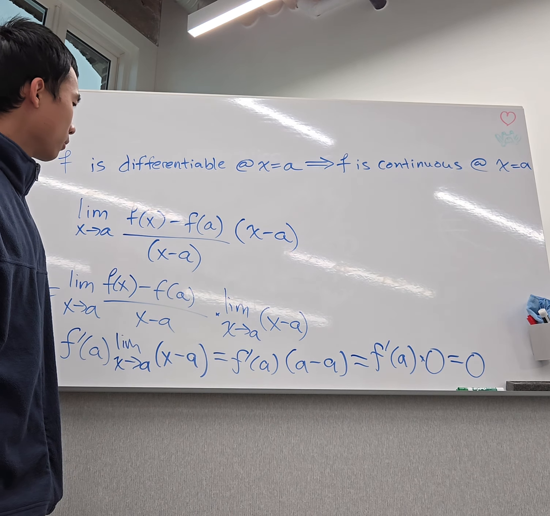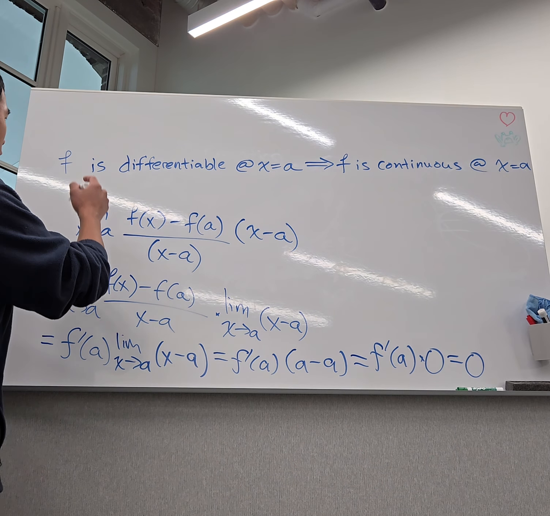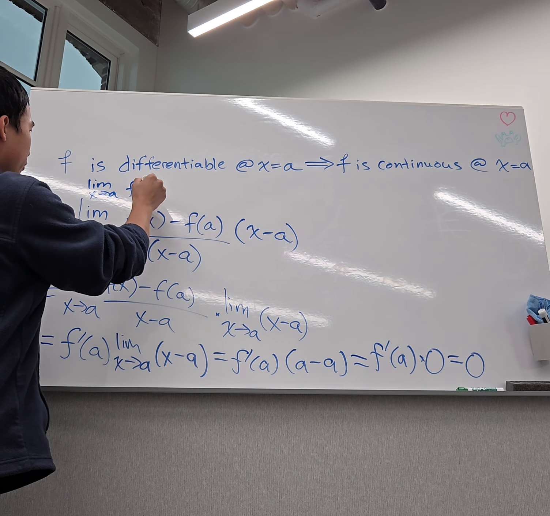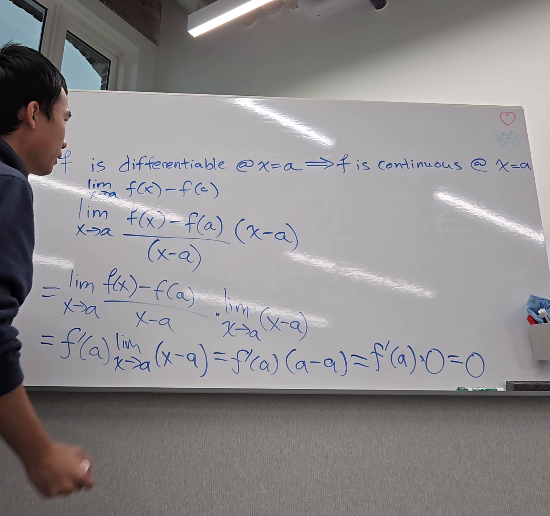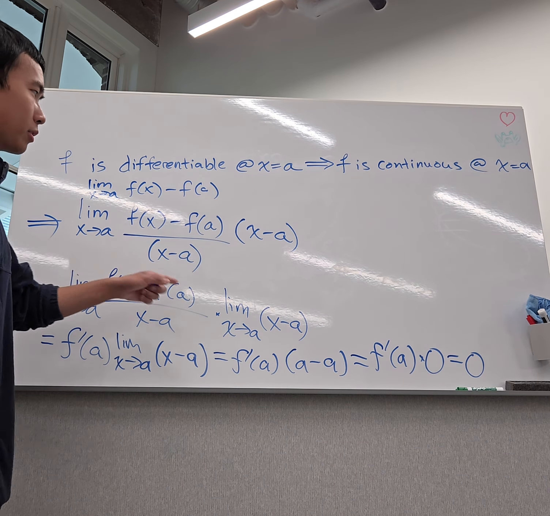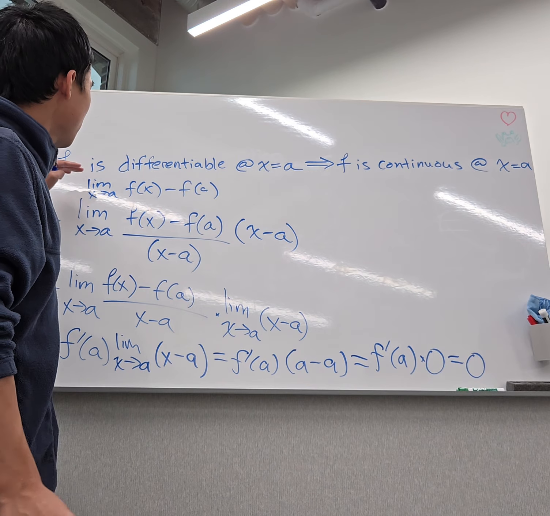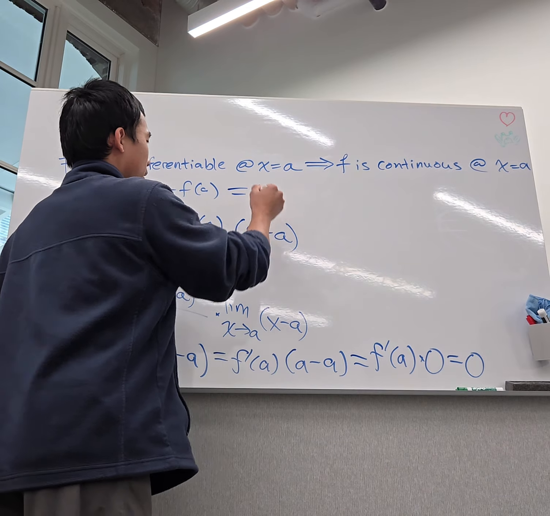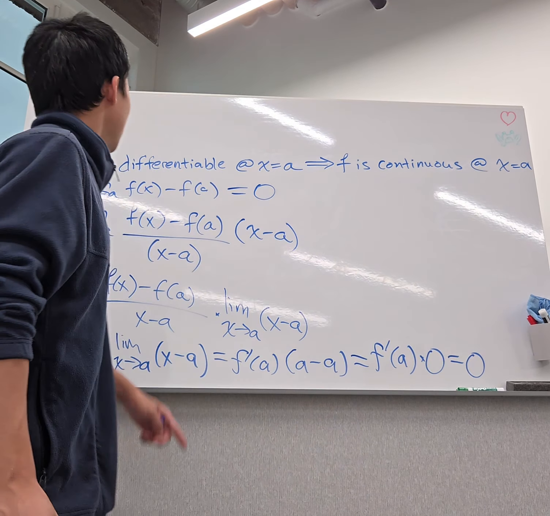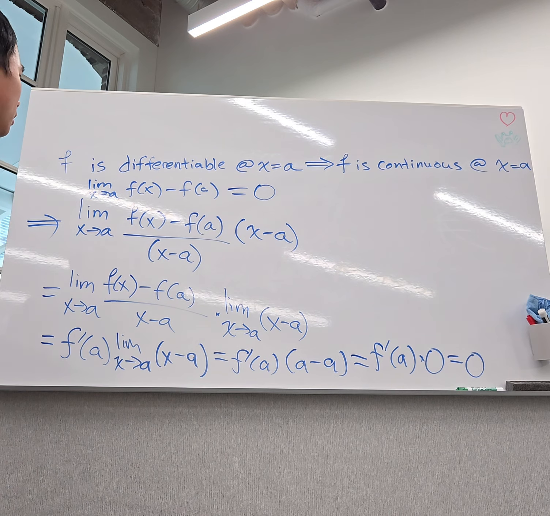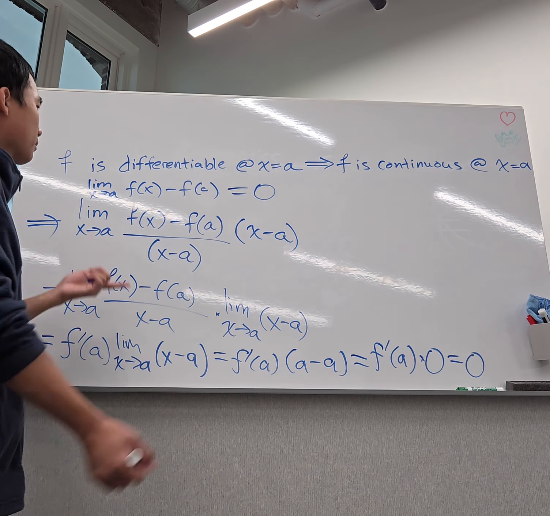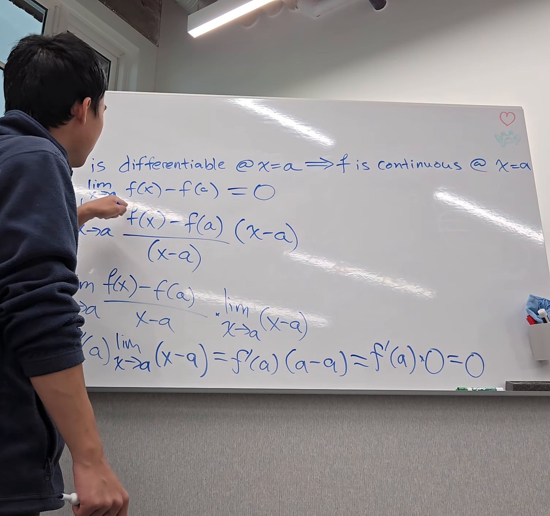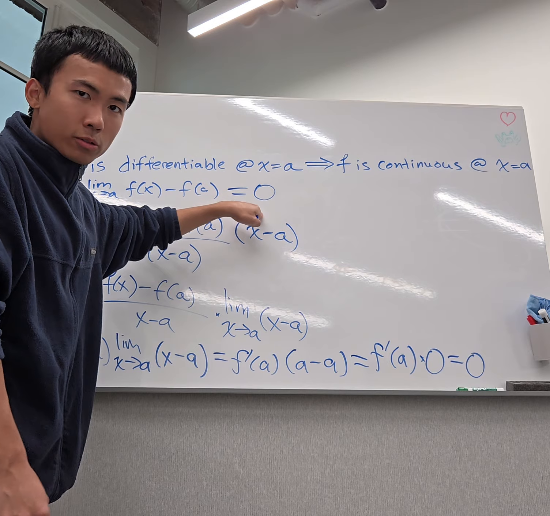Why is this helpful? Because initially, I should actually write this again. Initially, I wrote down the limit as x approaches a of f of x minus f of a. Then what I did was multiply top and bottom by x minus a. But this was my original expression, and I found out towards the end that it equals 0 based on this premise. So what does this mean? This means that I could move f of a to the other side, because I concluded that this limit is equal to 0.